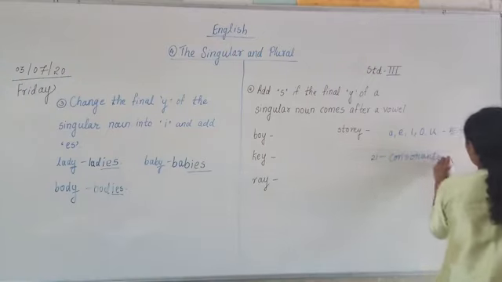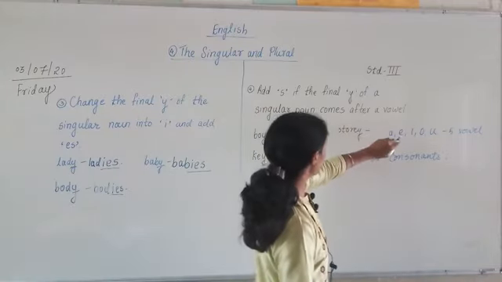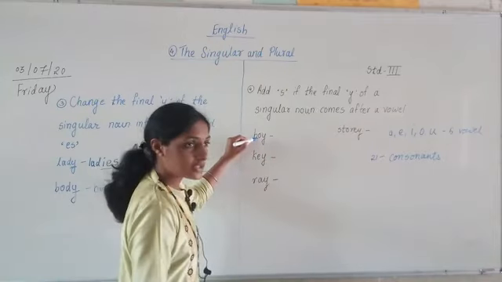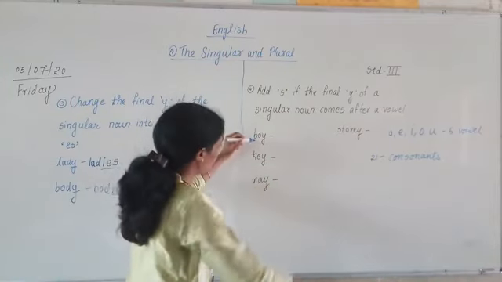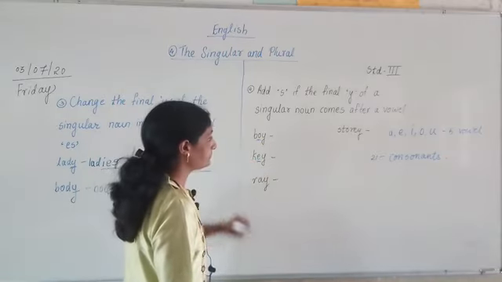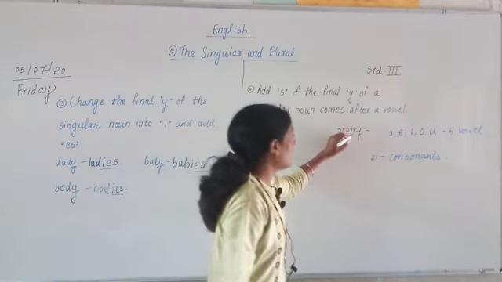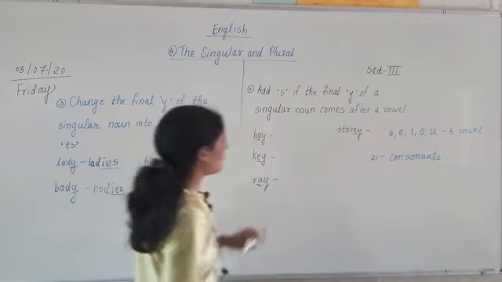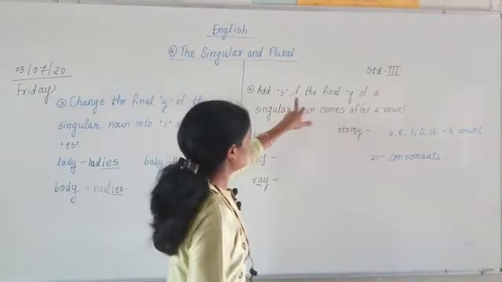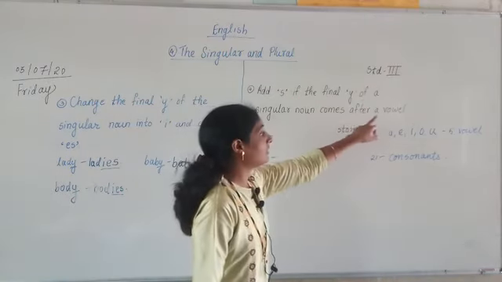Consonants. And then it is told that when such words are there, which letters are there? A, E, I, O, U. Here O is there. From those 5 letters, O is there. Yes, O is there. E is there. Yes, A is there. Here again E is there. We have taken 4 examples. It is told that add S if the final Y of the singular noun comes after a vowel.